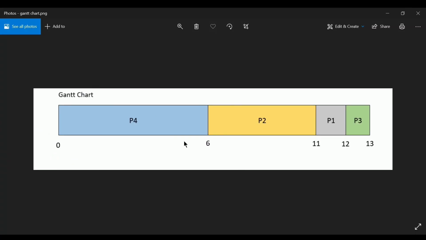This Gantt chart illustrates the execution of the processes based on the values I've entered just now using the longest job first scheduling algorithm.